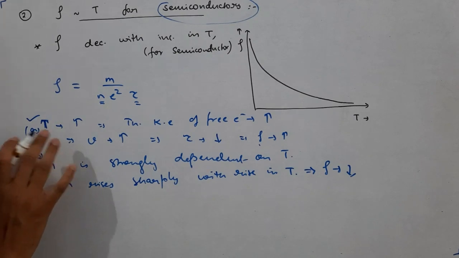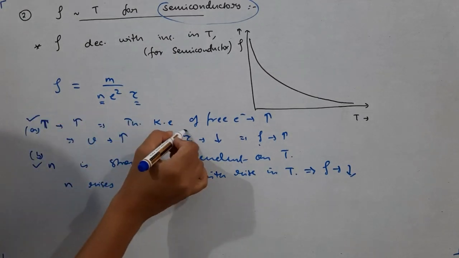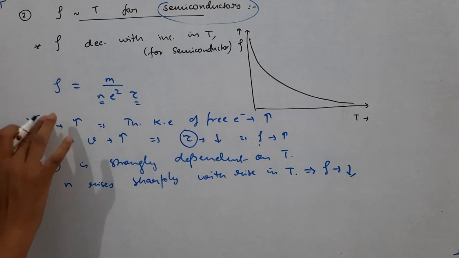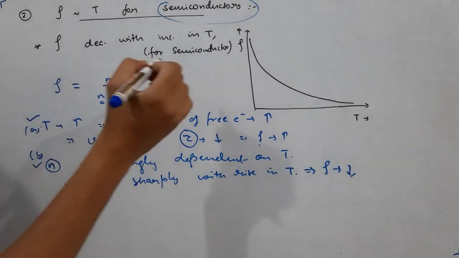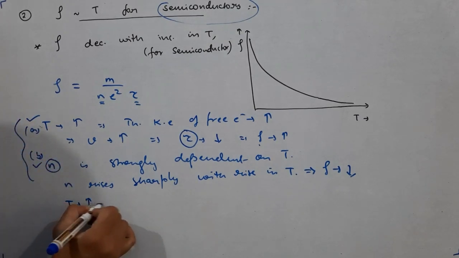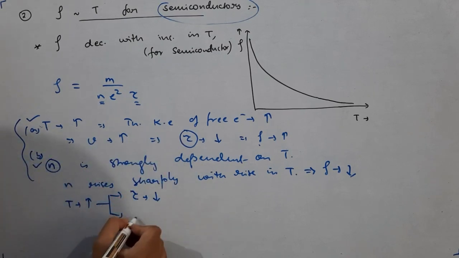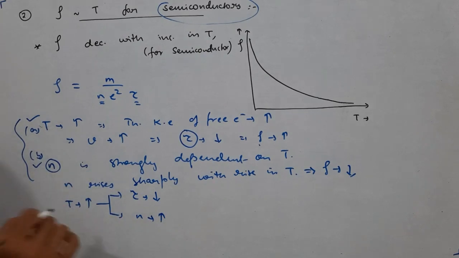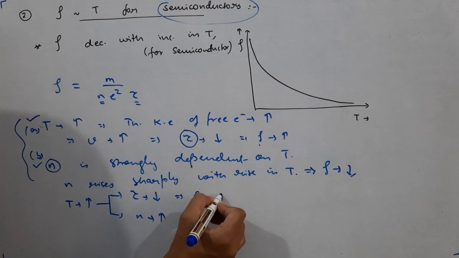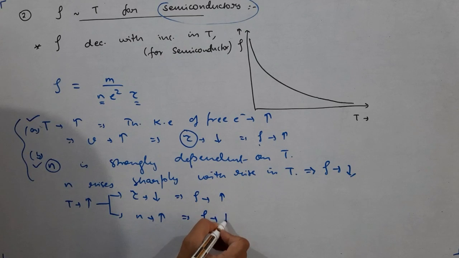Oh, I should change my version. T and n are not the factors, tau and n are the factors. Okay. So when we increase the temperature, I am summarizing this. If temperature is increased, then two things happen. Tau decreases and n increases. Because of the decrease in tau, resistivity should increase, and because of the increase in n, resistivity should decrease.